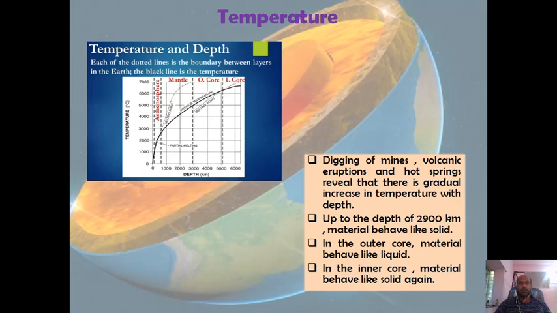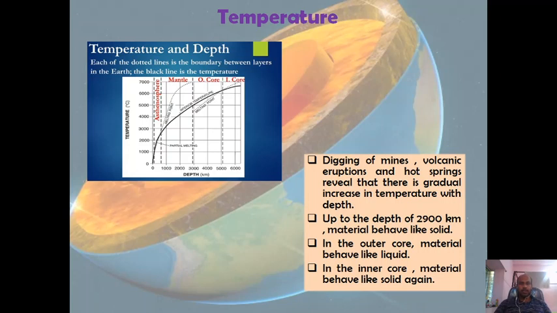Next one is temperature. There is a positive or direct relationship between temperature and depth. That means with the increase in depth, temperature increases. As you can see in this graph, the interior temperature is increasing with the increase in depth.